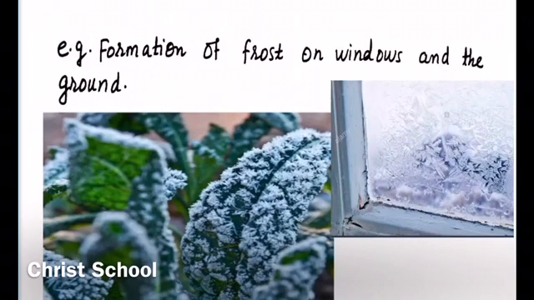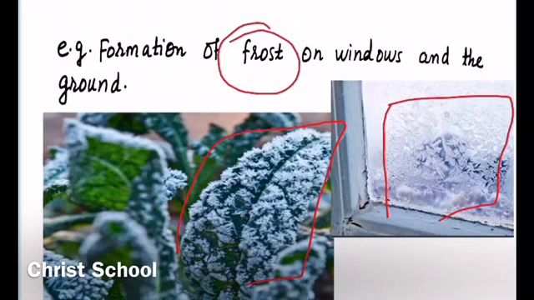An example of this is frost. Formation of frost on leaves, windows and on the ground is an example of deposition. You have seen this frost formed on windows and other substances. Frost is actually a thin layer of ice, which means it is in solid state. So from where does it form?